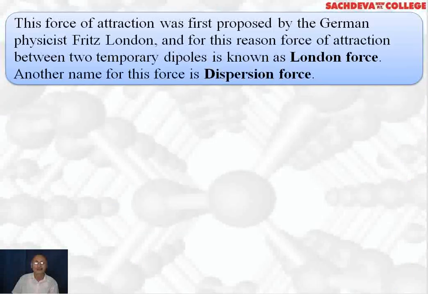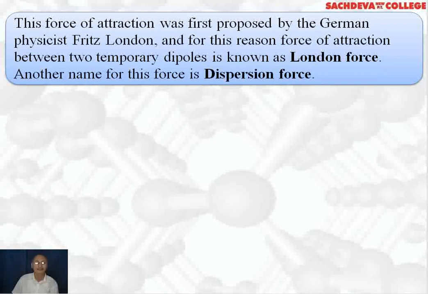The force of attraction was proposed by the German physicist London, therefore these are called London forces. The force of attraction between two temporary dipoles can also be called dispersion forces. Why are they called dispersion forces?